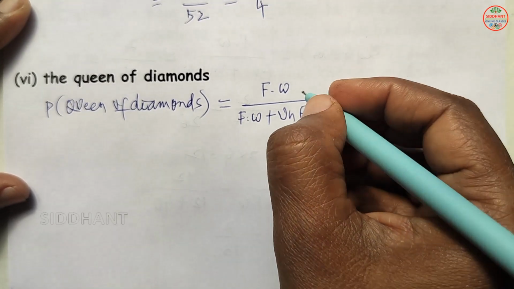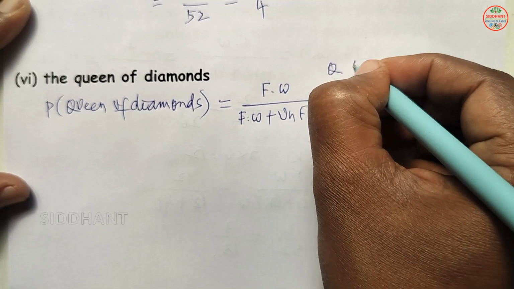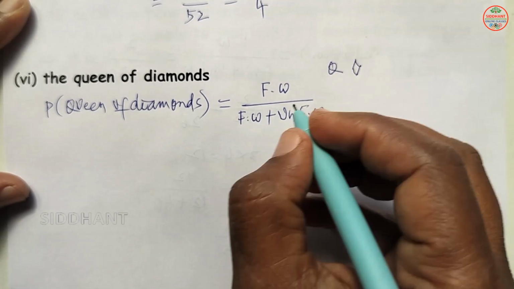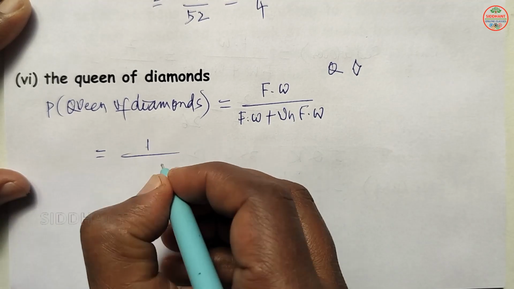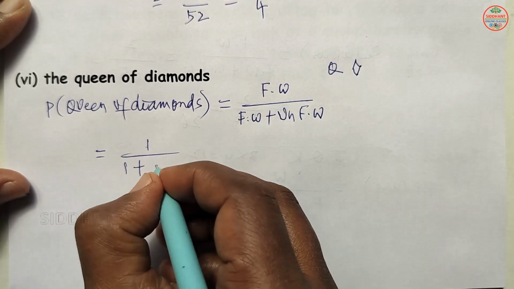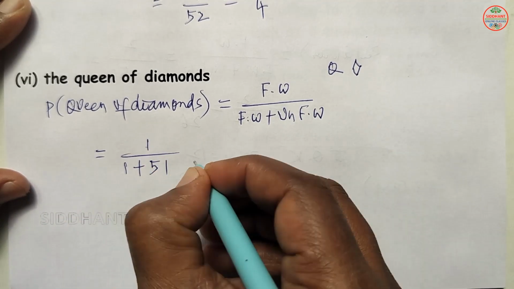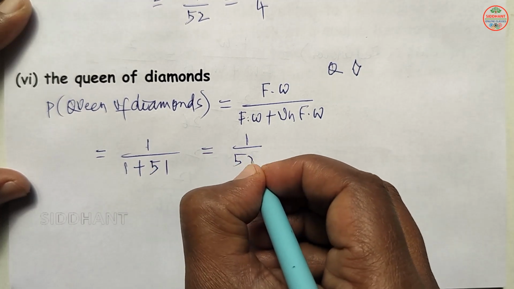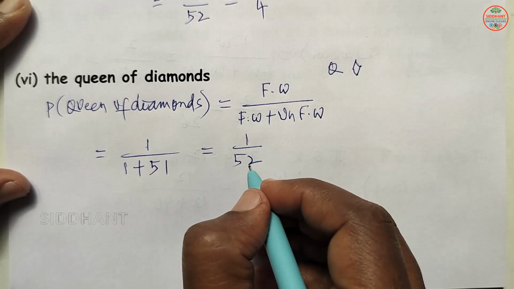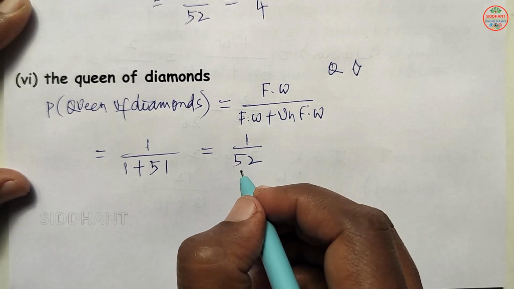So queen and diamond shape. How many it will be there? Means only 1 will be there. So 1 by favorable ways 1 plus unfavorable ways will be 51 here. So that will be 1 by 52 here. So this is the probability of a queen of diamond here.